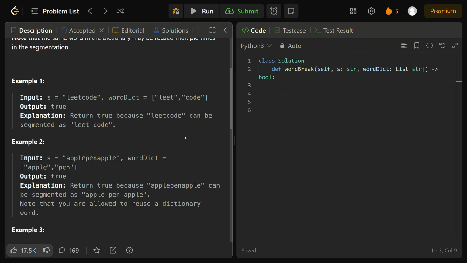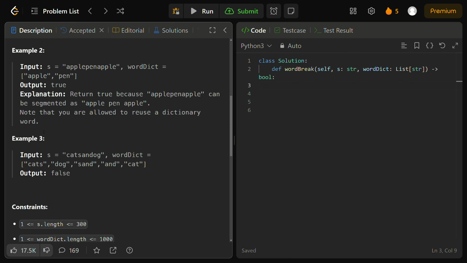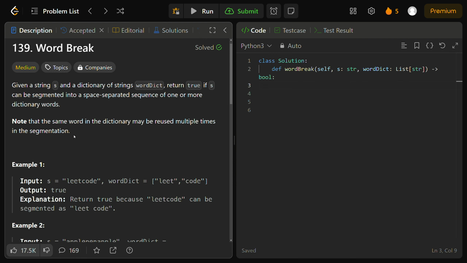Okay. In example 2, we have the input string S to be applepenapple. We have the word dictionary to be apple, pen. Why do we return true again? Again, we can use apple and pen, the words in our input word dictionary, as many times as we'd like. We have them an infinite number of times, right? We can return true because our input string S can be segmented as apple, pen, apple. Notice how apple is in our word dictionary, and so is pen, and so is apple again. We're just reusing that same word, and we're allowed to reuse a dictionary word as many times as we'd like, as it says right here.